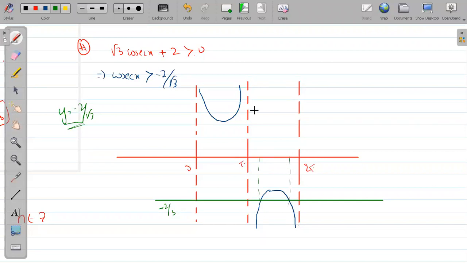You have to find those points. Now it should be greater than this. So what are the points in this interval? This part is totally above the green line, and this part is totally above the green line. So how to write the solution? Answer: x is from 0, open or close? 0 is not in the domain, so open. Pi is not in the domain, so open. From here to here, this segment is completely lying above the line minus 2 by root 3.